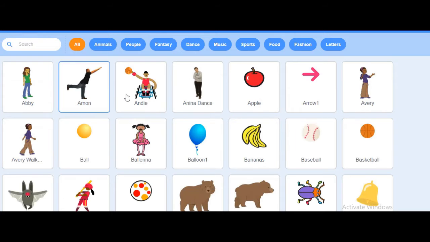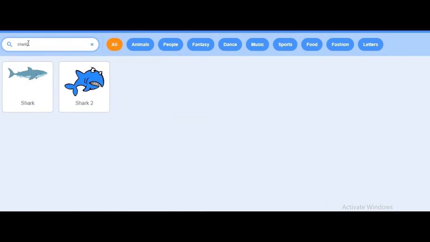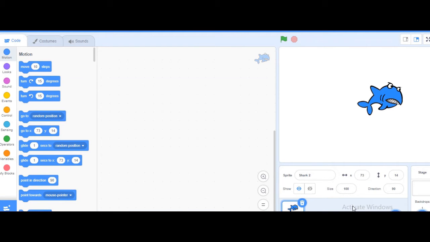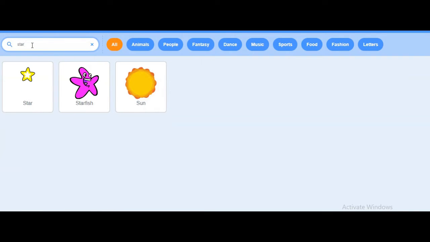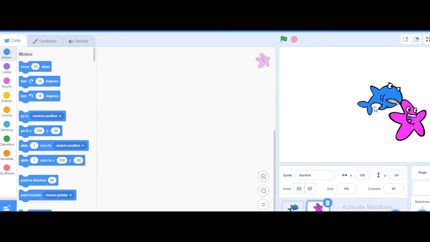So let's start, and then we will go to sprite, and we will choose shark. So let's take this shark. Okay, then we will take one more sprite, and that is starfish. Let's take one more water animal, that is starfish. Okay, keep it here, and this one here.